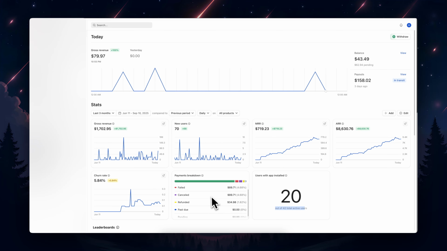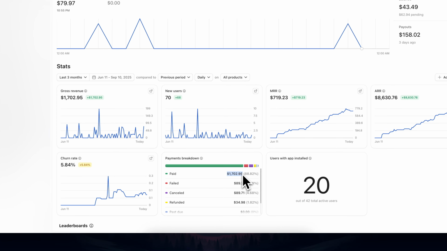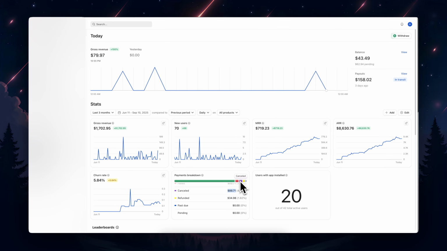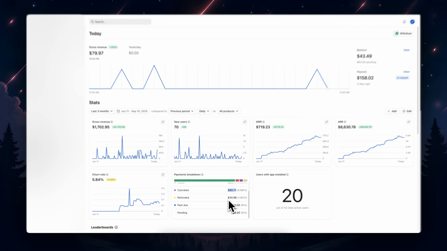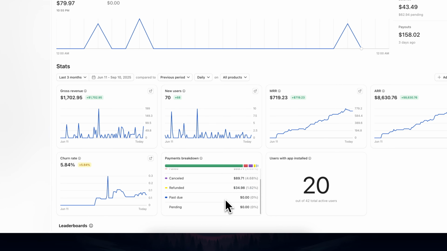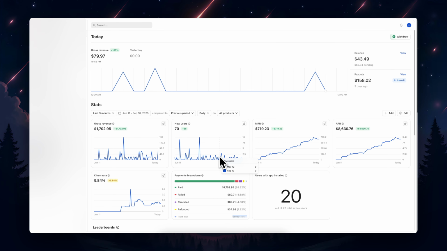You can see here we have 1,700 paid, failed payments, canceled payments. These are pretty much the same, I think. I don't know. Maybe they're not. I really am not sure, to be honest. Refunded and past due 0 and pending 0. So, Whop is not something that I'm completely good at yet. I think my rank on Whop is like rank 400 something. I'm not sure, but I'm trying my best.